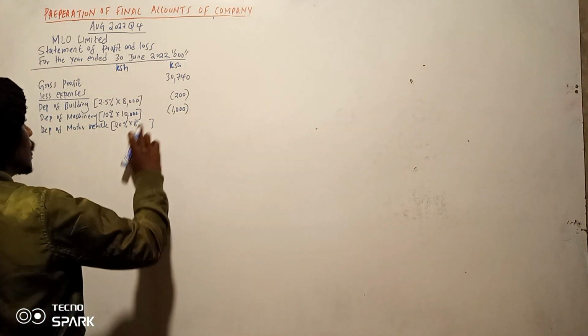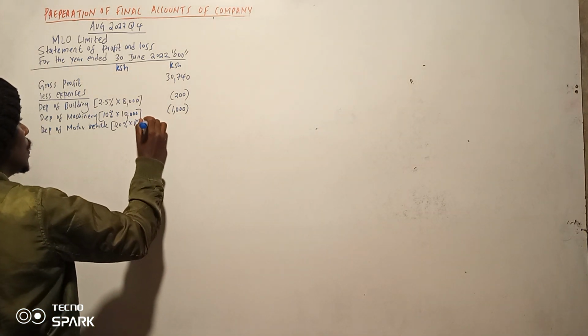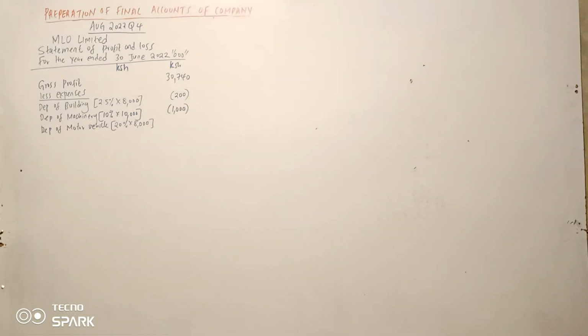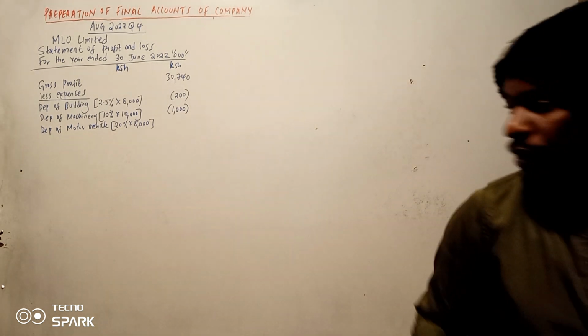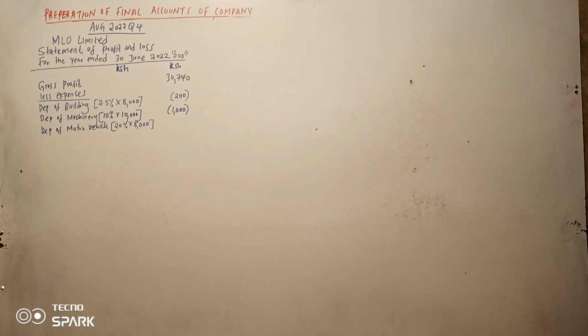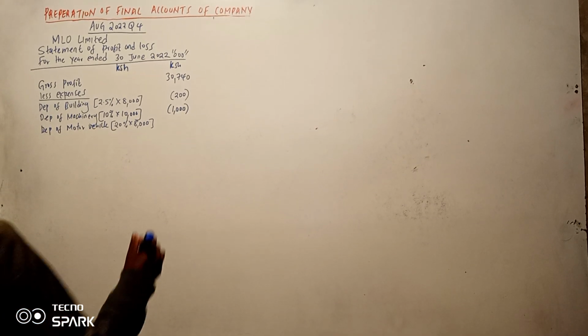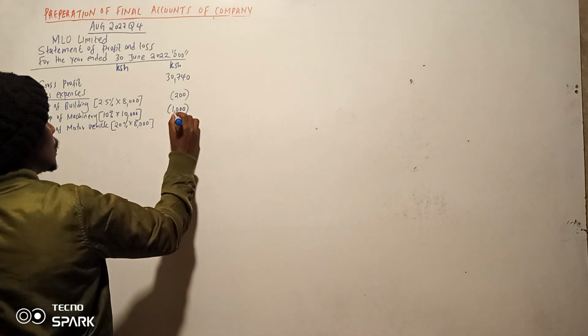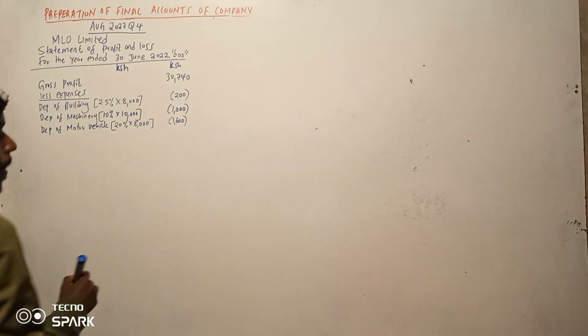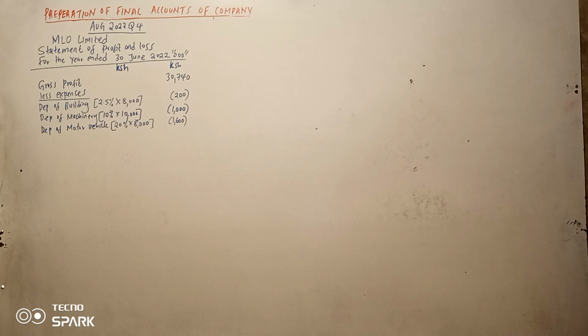Why am I getting this figure? But let me confirm again. Motor vehicle. Yes, it's 8,000. So 20% of 8,000. I think it is supposed to be 1,600. So tukimalizana na hiyo motor vehicle.